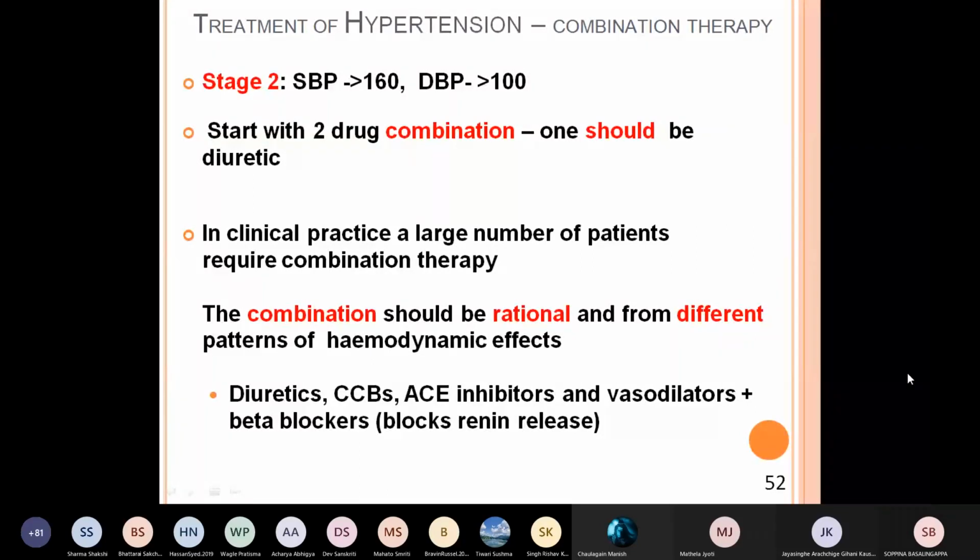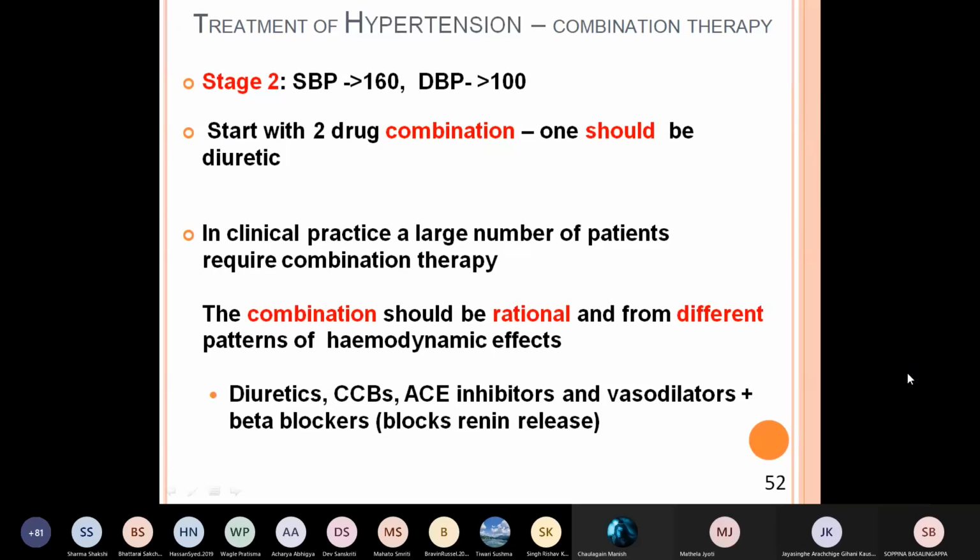Then what is this combination? This combination should be rational and from a different pattern of hemodynamic effect. You should not select the combination from the same group. So what are these groups?